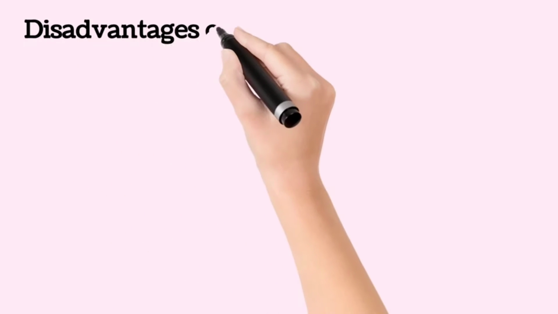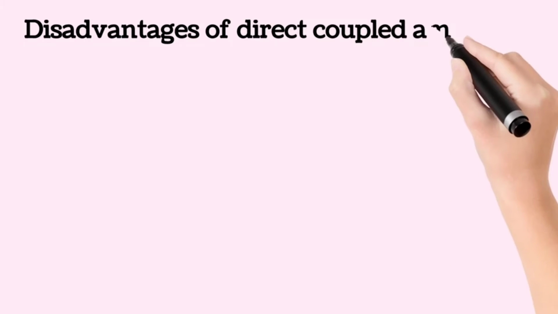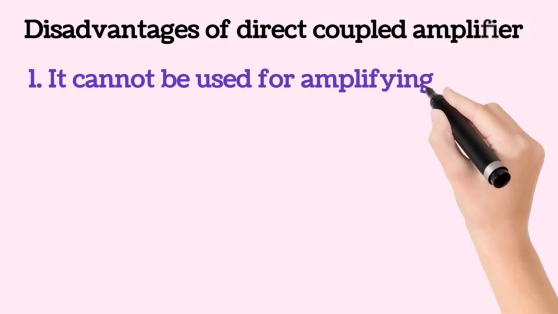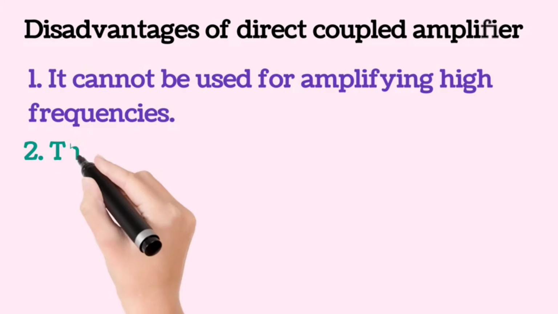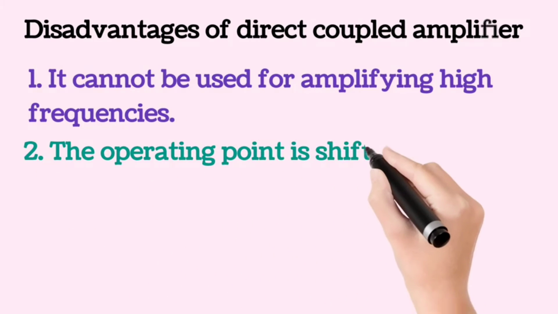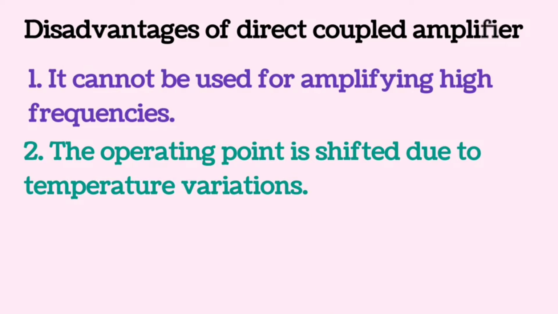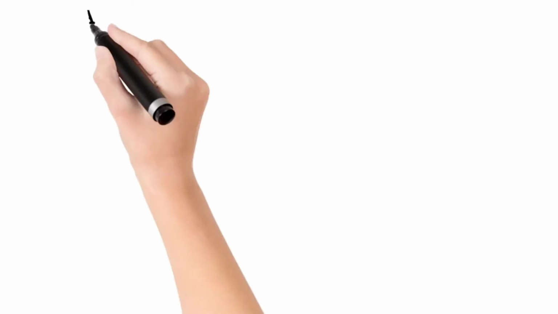transformers. Now we will discuss about the various disadvantages of direct coupled amplifier circuit. So the first disadvantage is that it cannot be used for amplifying very high frequencies, and the operating point is shifted in direct coupled amplifier due to the variation of the temperatures.